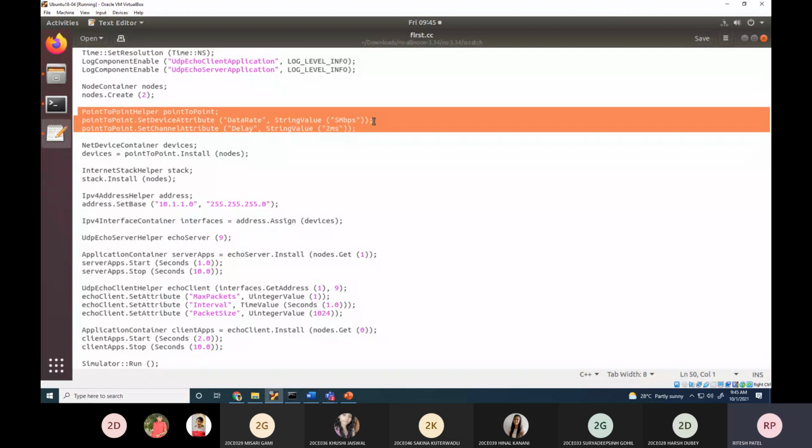Our intention is not to read or understand all the code line by line. Our intention is just to play around with the parameters in first.cc. So what does it mean? It is clearly mentioned over here. Can you give me your interpretation?